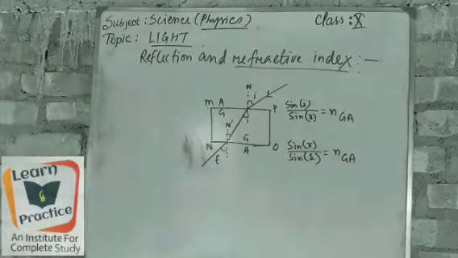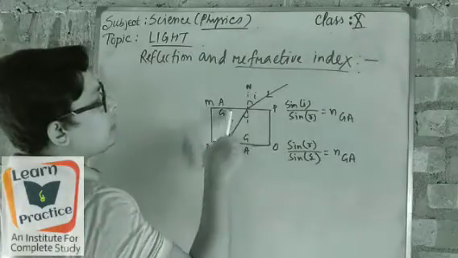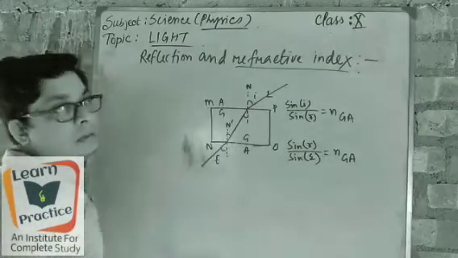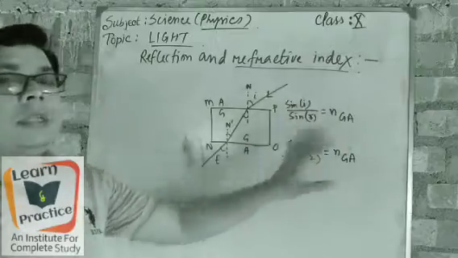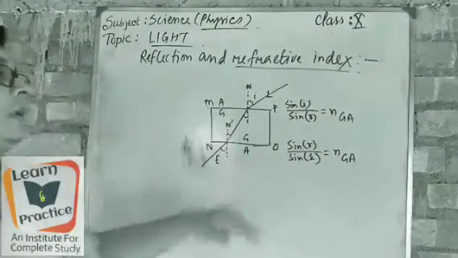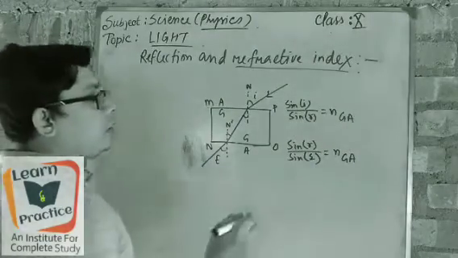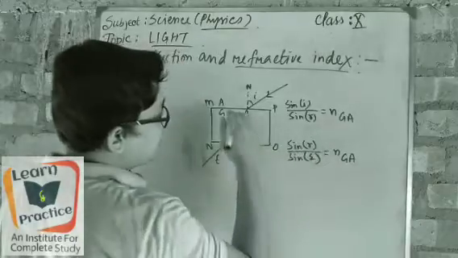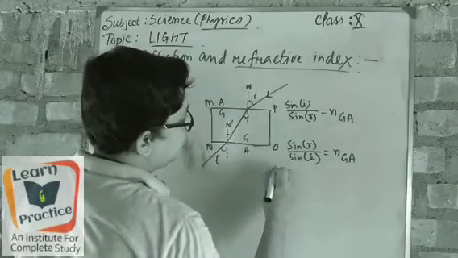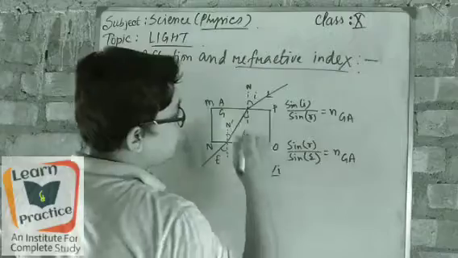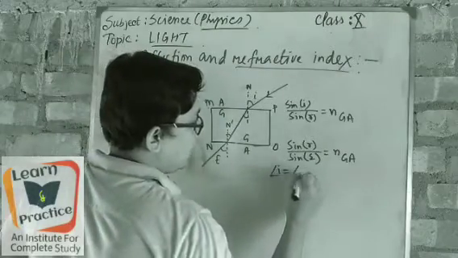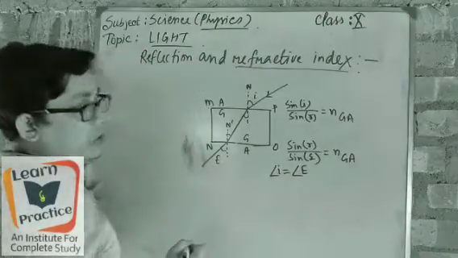Correct? So as the light is coming from the denser medium to the rarer medium, the formula will be almost equal. Okay, the formula will be equal. So from here we can easily say that the angle of the incident ray equals the angle of the emergent ray.